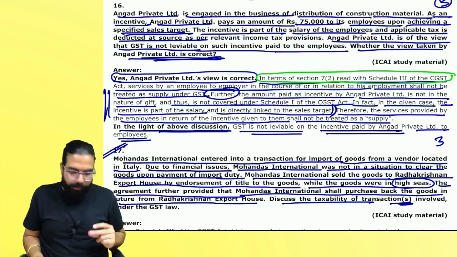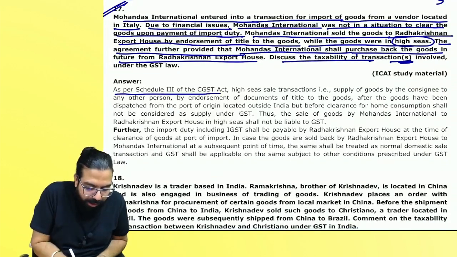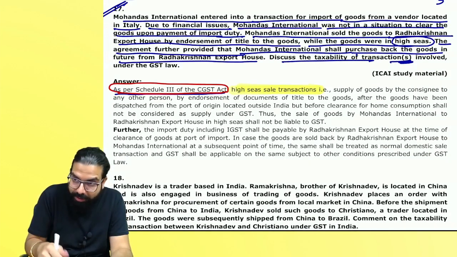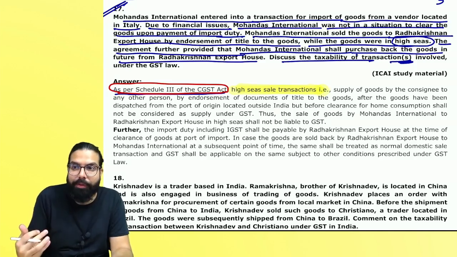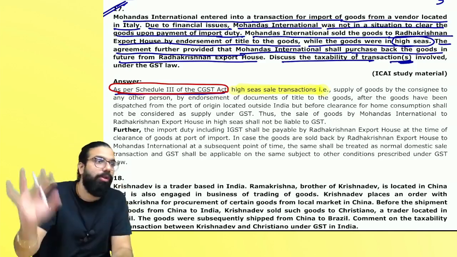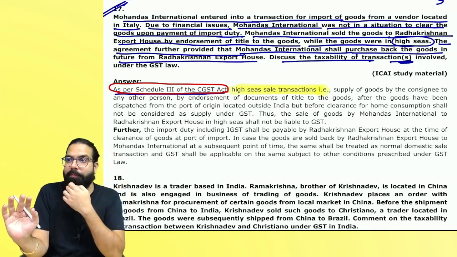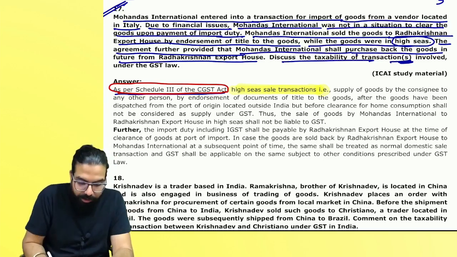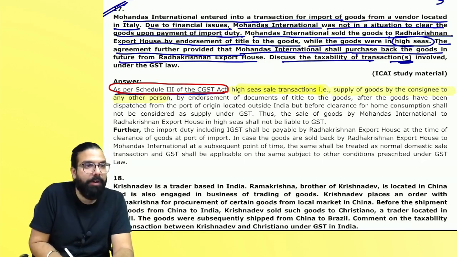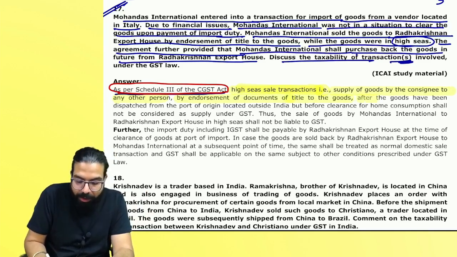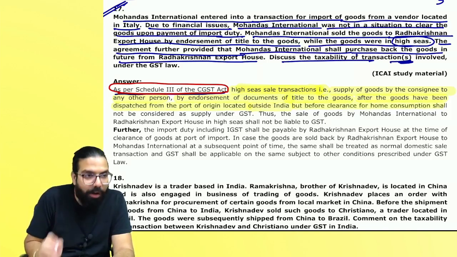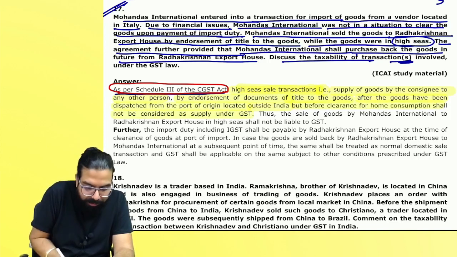Everyone, done writing? Chalo, see over here. First of all, as per Schedule 3 of the CGST Act, high seas sale transaction. Students, don't write this next line. What do you mean by high seas sale? You have to think that the person correcting does not know anything, and you are going to tell him everything. You say, supply of goods by the consignee or any other person by endorsement of document of title after the goods have been dispatched from the port of origin outside India but before clearance for home consumption shall not be considered as supply. Are we clear?